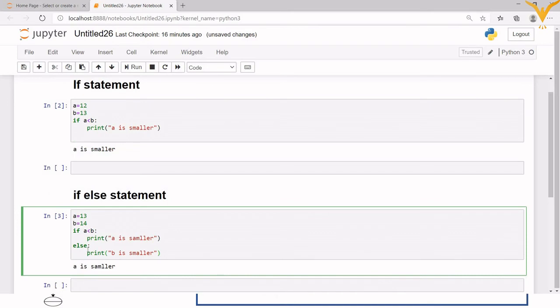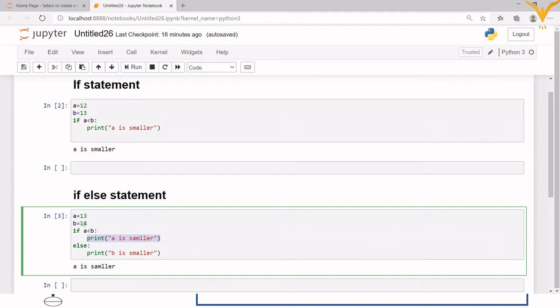As you can see, in A we have 13 and in B we have 14. So 13 is less than 14, so our if condition becomes true here. So what we are getting? "A is smaller". If the condition is true, then it will go inside the if block and print this statement, and then it will skip outside the if block.